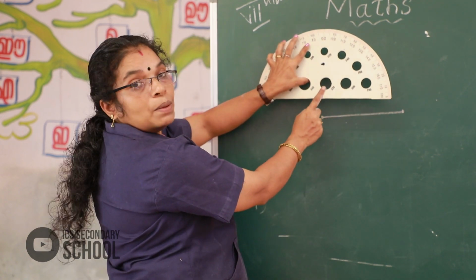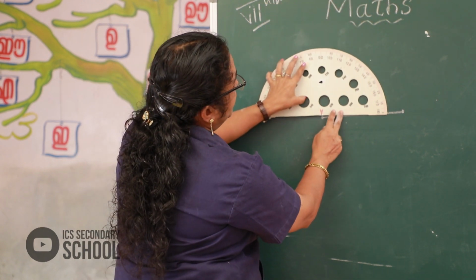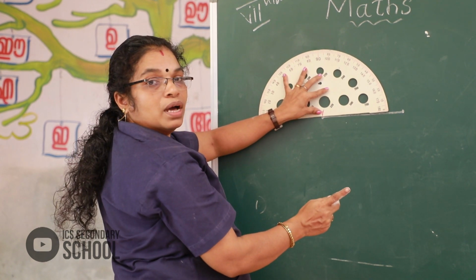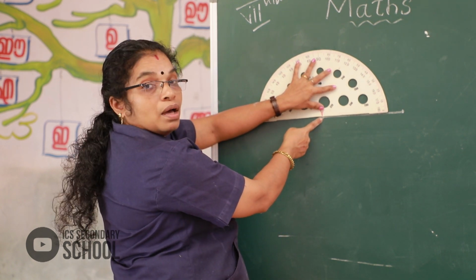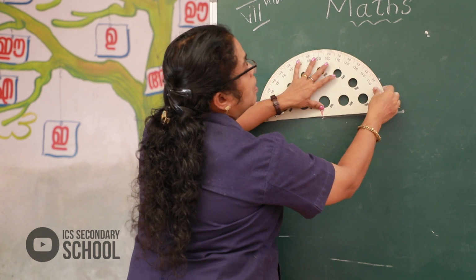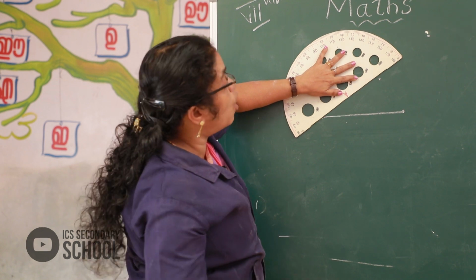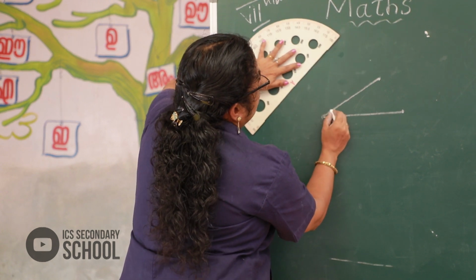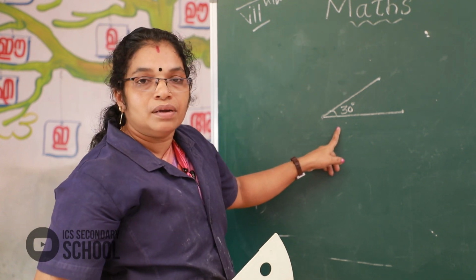Here, the center of the protractor, put the first point of a line. Put here. And 0, the same level. Okay, look. Same 0 and the center of the point. Then we want to find here 30 degree. How much degree? 30 degree. Then, okay, very good. Join it. Okay, got it? Draw it.